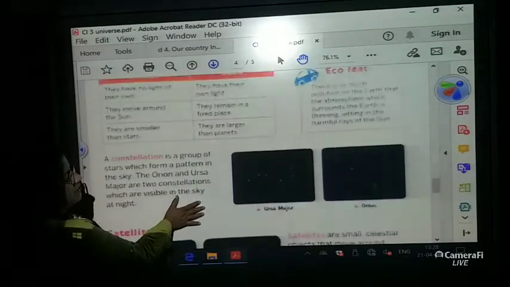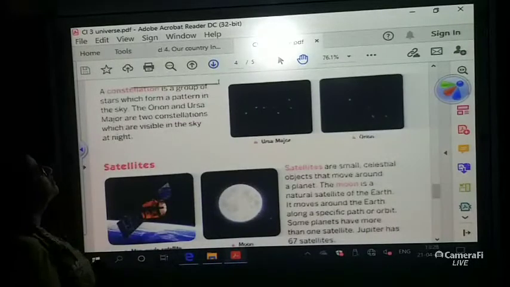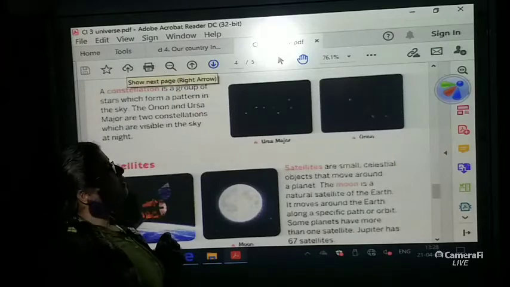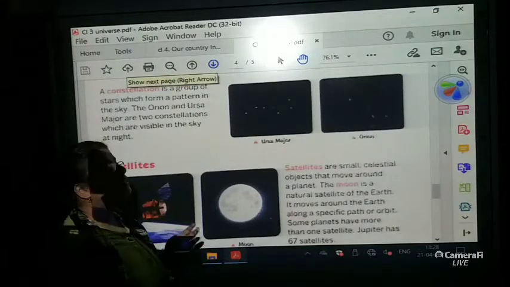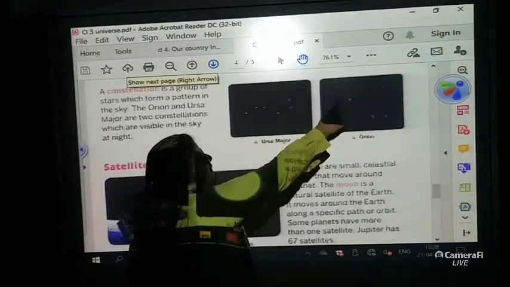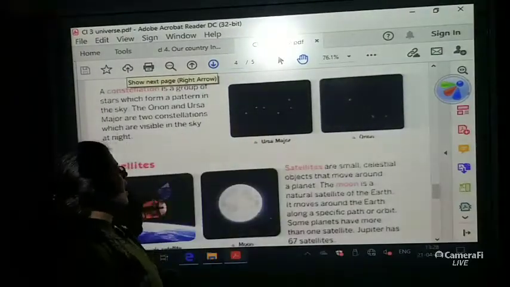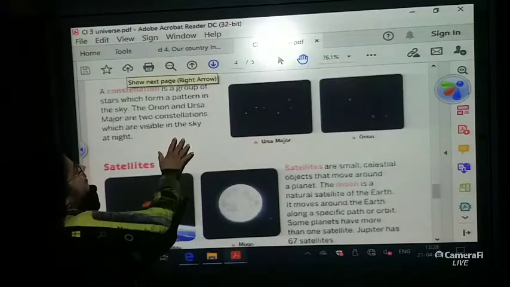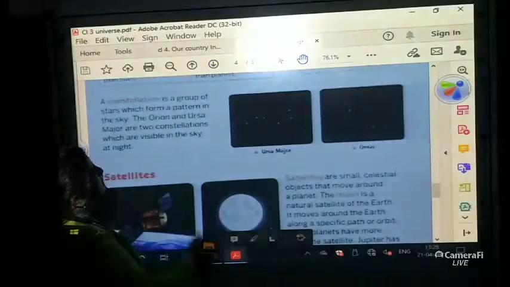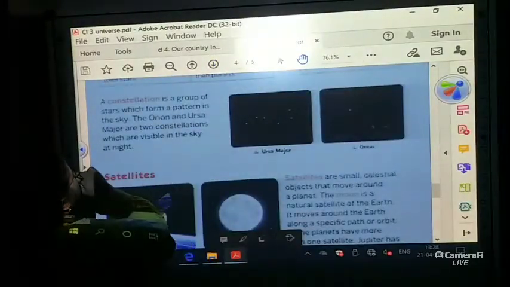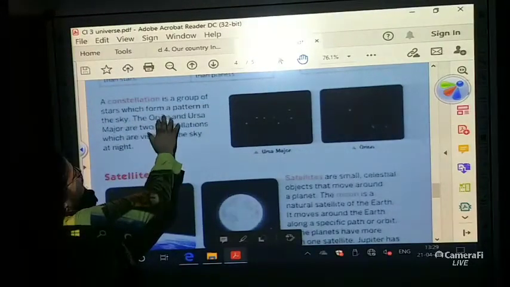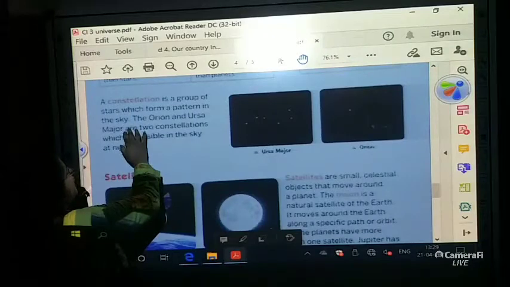Okay. Now constellation. What is a constellation? A constellation is a group of stars. If you go out on a clear night and look, you will find stars in this form. These are the shapes. I had shown you in the earlier slide in part 1 about the constellation of the stars. So a constellation is a group of stars which form a pattern in the sky.